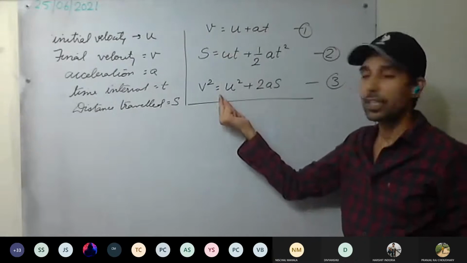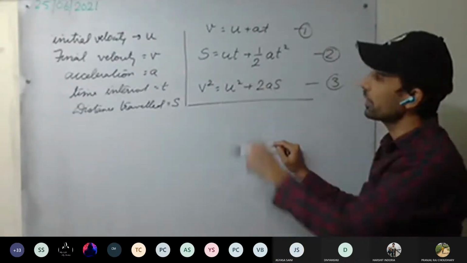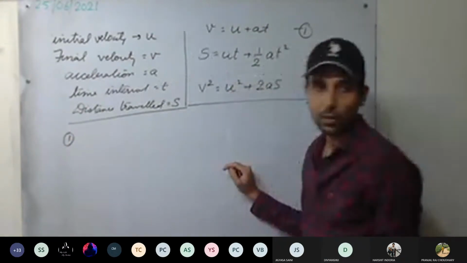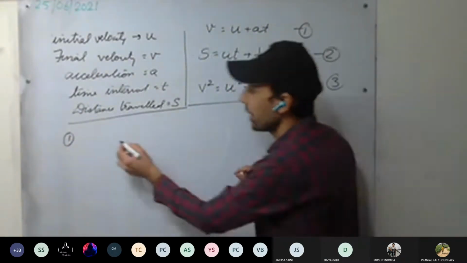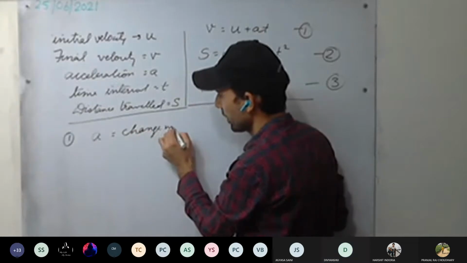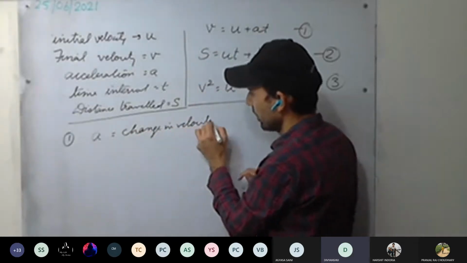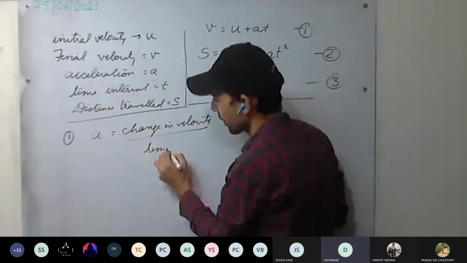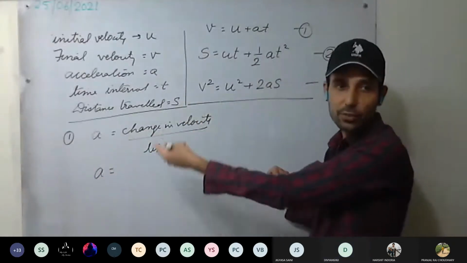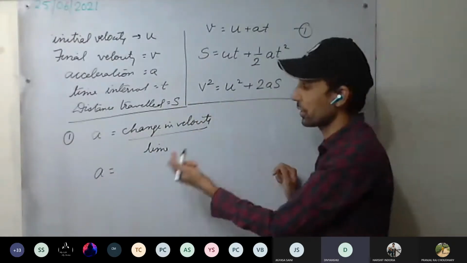So we are going to derive the first equation. What have we studied till now? What is acceleration? Acceleration equals change in velocity divided by time. Change in velocity is final velocity minus initial velocity.